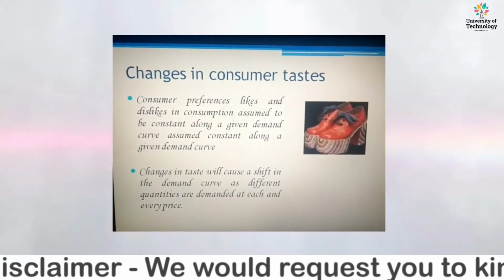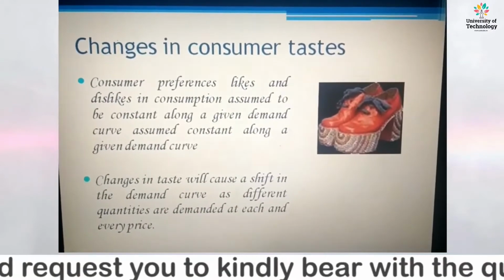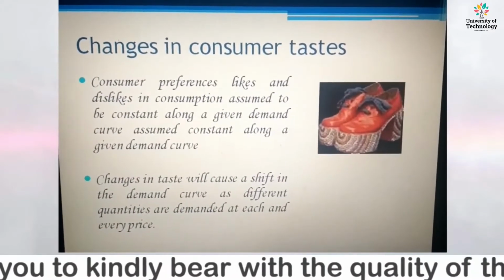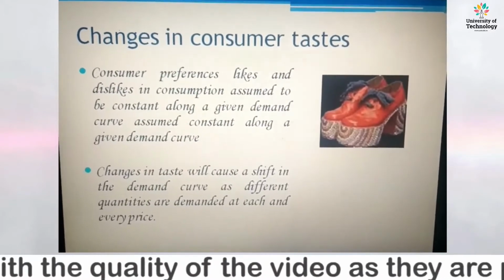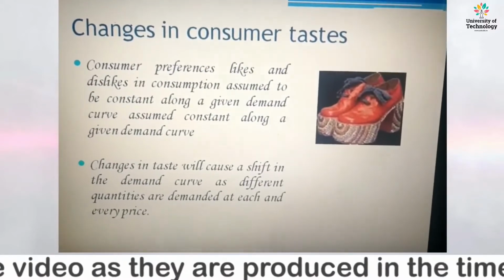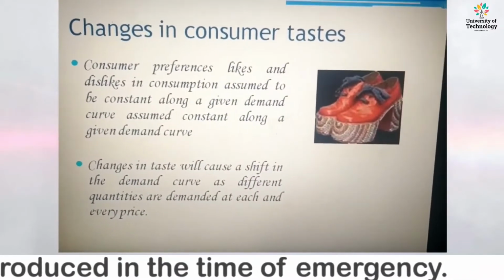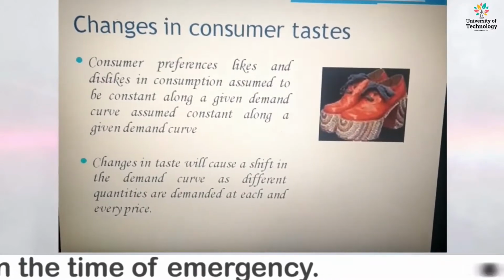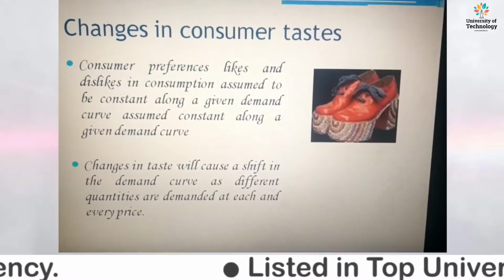Now, one of the important factors is consumer taste. Consumer preference, liking and disliking in consumption of a particular good, is assumed constant along with the given demand curve. Changes in taste will cause a shift in the demand curve, as different quantities are demanded at each and every price.